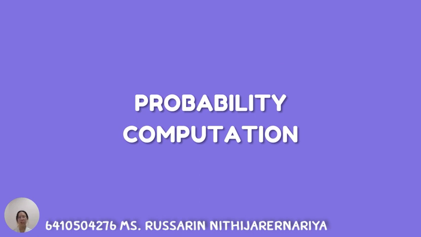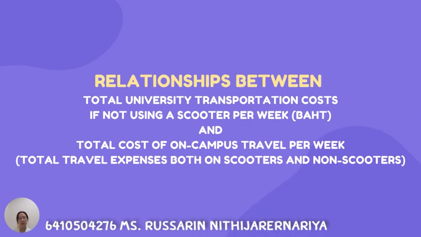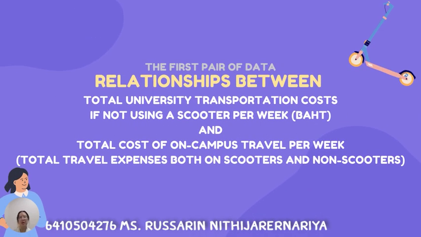The next part is probability computation. There are two interesting relationships between pairs of data. The first pair of data that we are interested in is the relationship between total university transportation cost, if not using a scooter, per week, and total cost of on-campus travel per week.